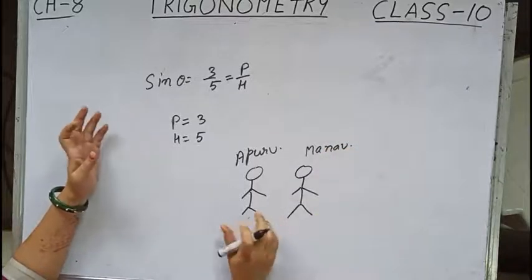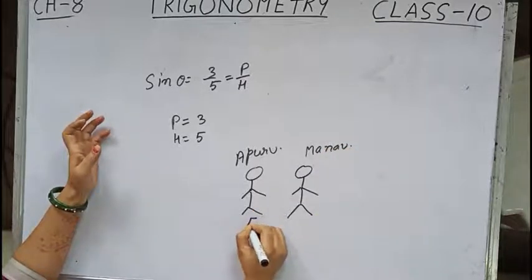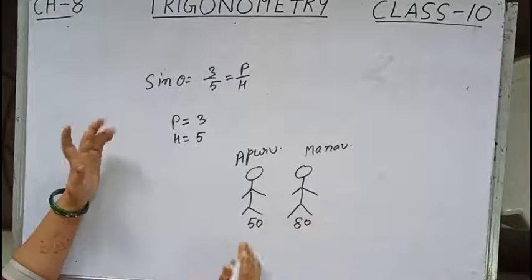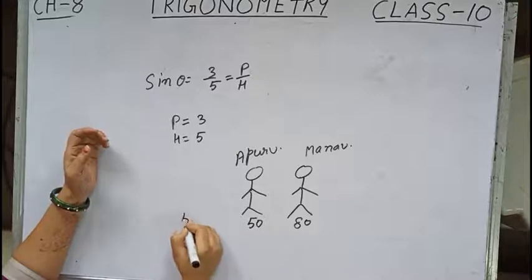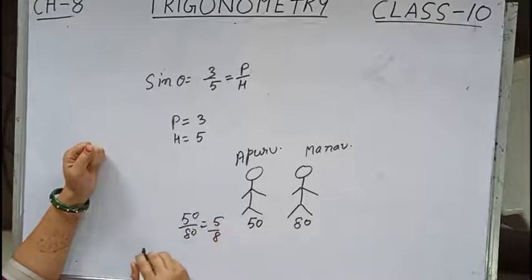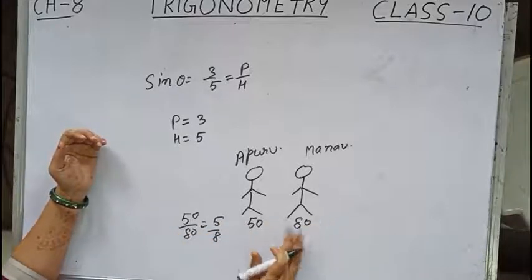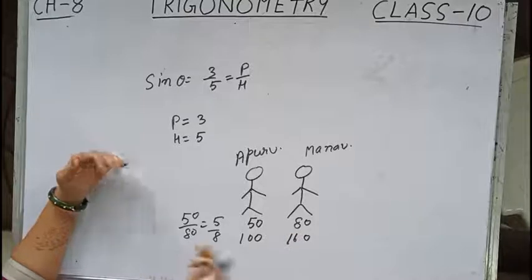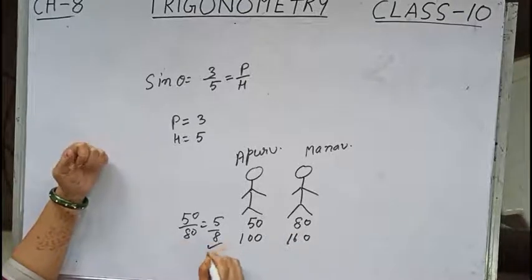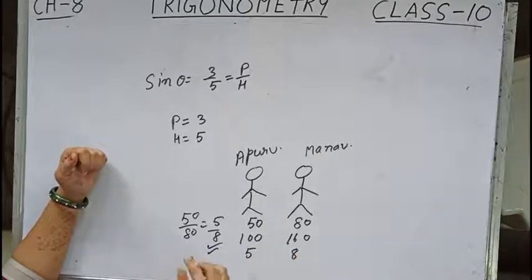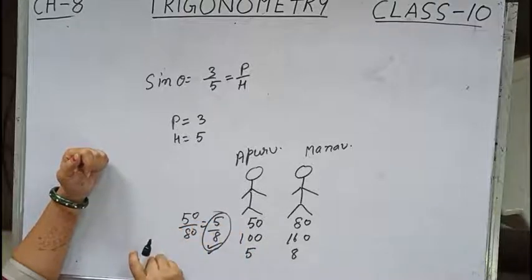Now Apurv has suppose 50 toffees and Mano has 80 toffees. Then the ratio of their toffees will be 50 by 80, that is 5 by 8. Now suppose they have 100 and 160 toffees. Again the ratio will be 5 by 8 only. Now I say that Apurv has only 5 and Mano has only 8 toffees. Then also the ratio is 5 by 8 only.